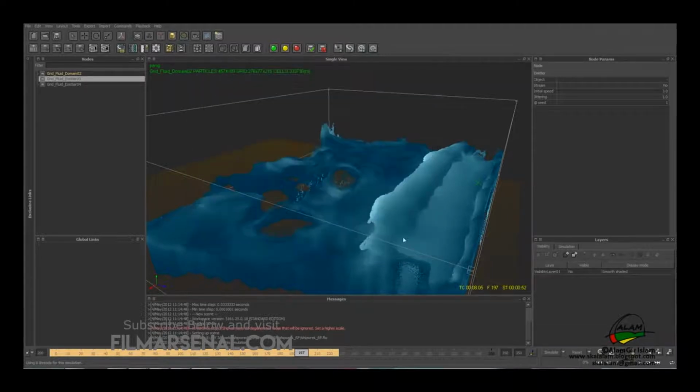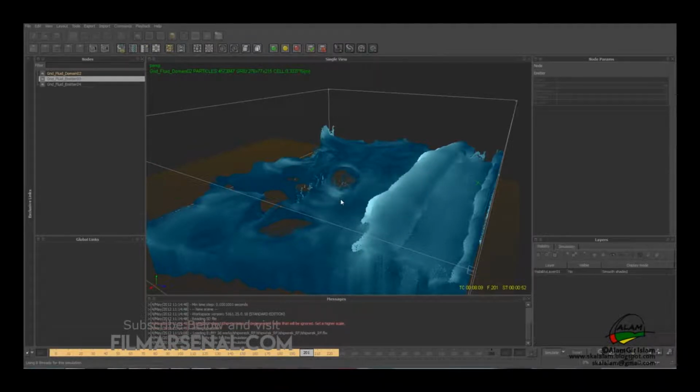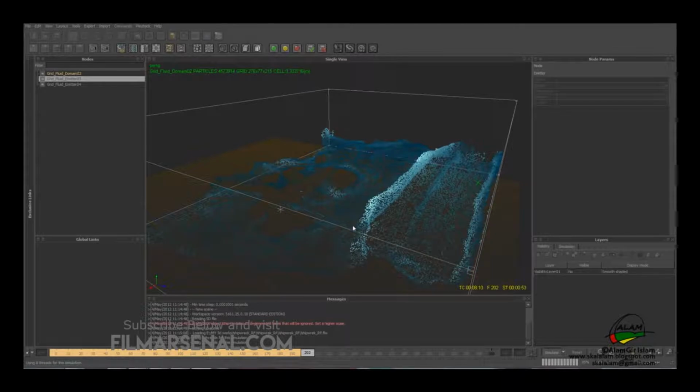So we'll hit done, go to frame 200, and then we can hit simulate, and the simulation will be very fast since it will only simulate the particles, and it will use all the data from the domain which is already in cache mode. So if we hit yes, simulate, we can see it simulates a lot faster.